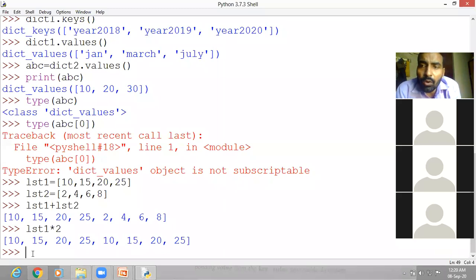Okay, now suppose we want to print something decorative, print a star on the screen. So what will happen?